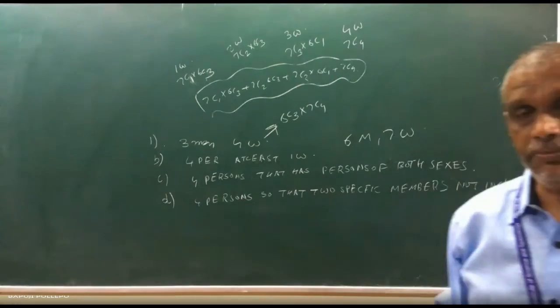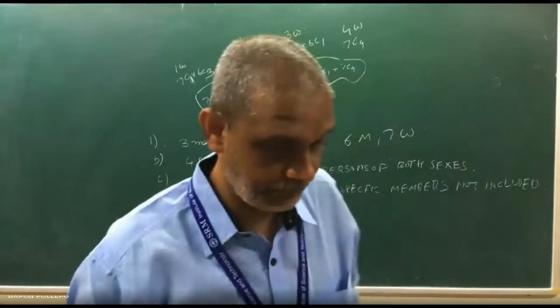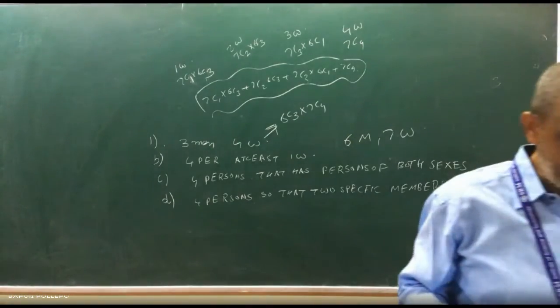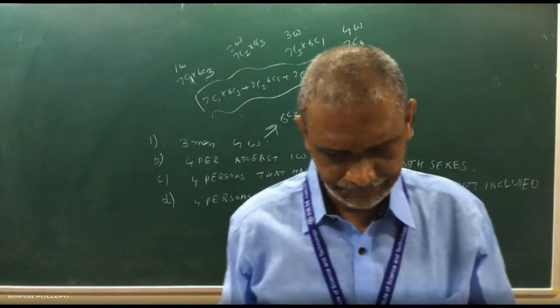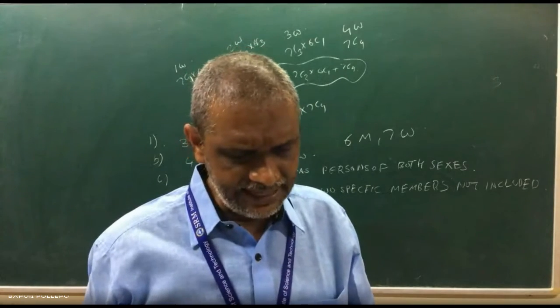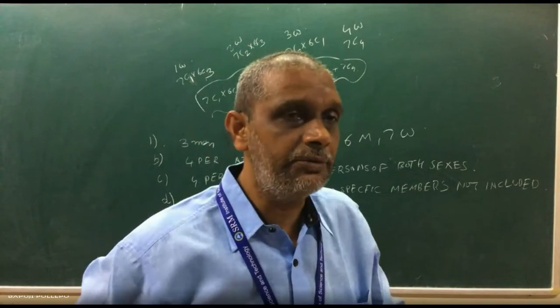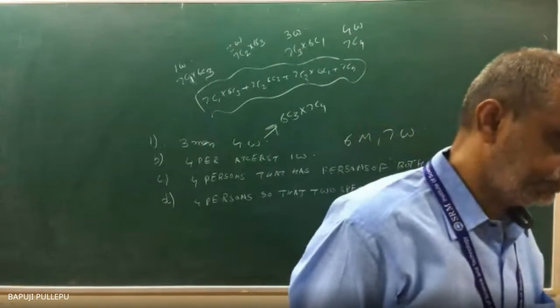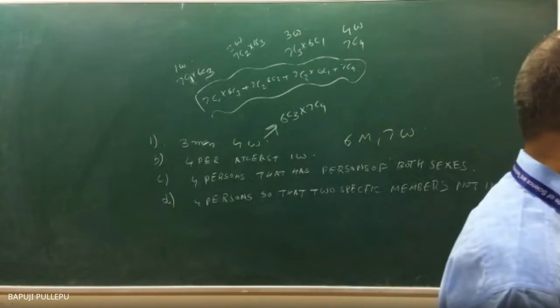Okay, yeah. Any problem? Now you can see, 4 persons that have at most 1 man. How will you do at most 1 man? That is also 4 persons, at most 1 man.